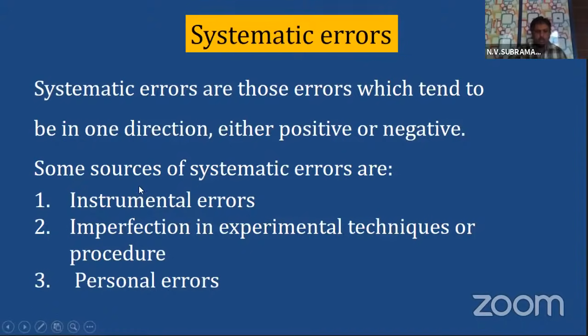And what are the sources? Sources mean reasons. What are the reasons for systematic errors? They can come due to instrumental errors. They can come due to imperfection in experimental technique or procedure. Imperfection means they are not doing it perfectly. For example, the teacher is teaching one method, the student is following another method. That means automatically he is following a wrong method and he will get a wrong result. Yes or not? That is the meaning of imperfection. Next, personal error. This I will explain. So these are the different sources of systematic errors.